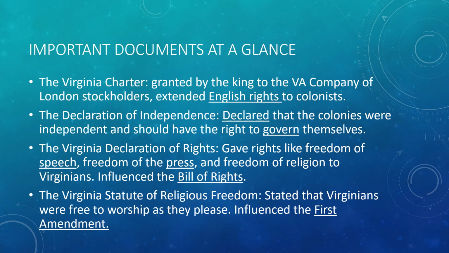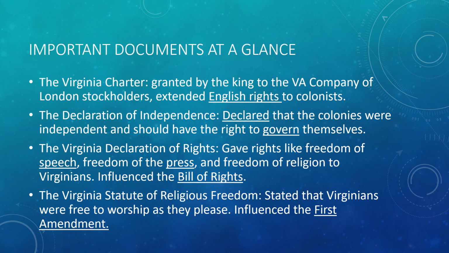So, these are just some important documents at a glance that we've gone over. We started with the Virginia Charter, which was granted by the King to the Virginia Company of London stockholders, and it extended English rights to the colonists and gave them instructions on how to set up Jamestown. Okay, so that was back a couple of units ago, remember?